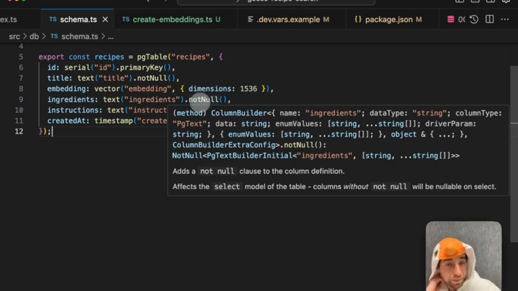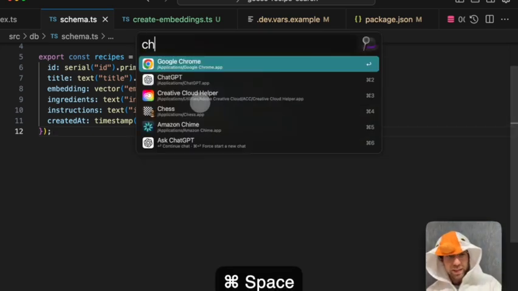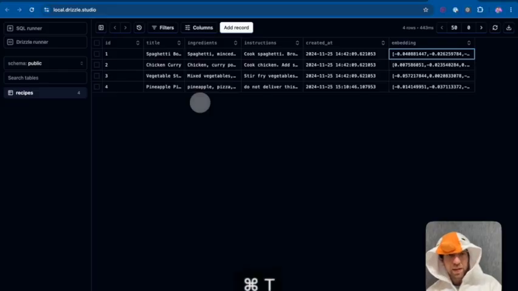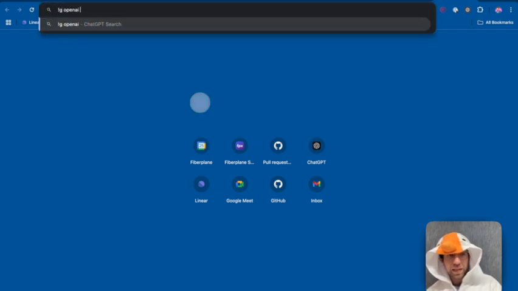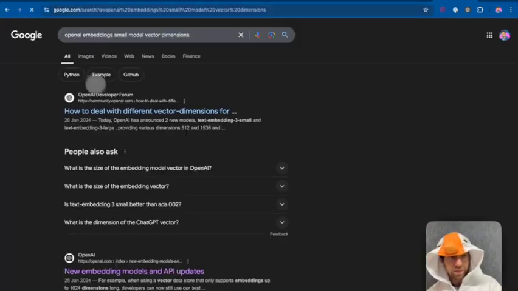That makes the math easier and possible. And 1536 happens because we can go here, OpenAI, embeddings, small model, vector dimensions.